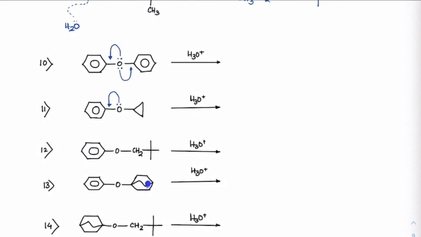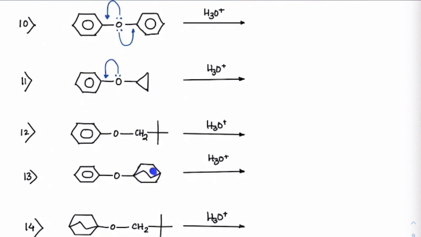Same thing here: in bicyclo groups, on bridgehead carbons, as well as on the phenyl group, we cannot have SN2, nor can SN1 be favored on both sides. The same logic can be applied to the 14th also.